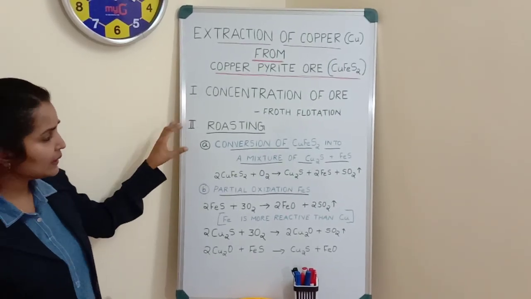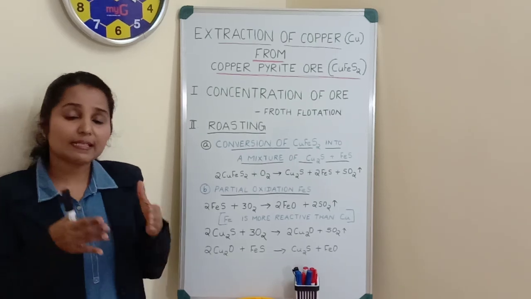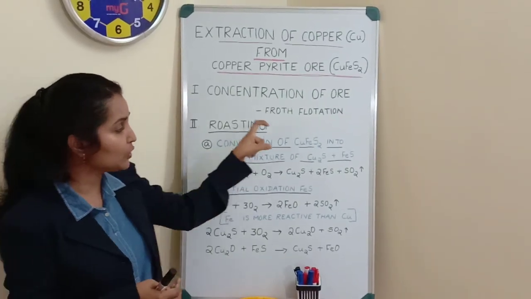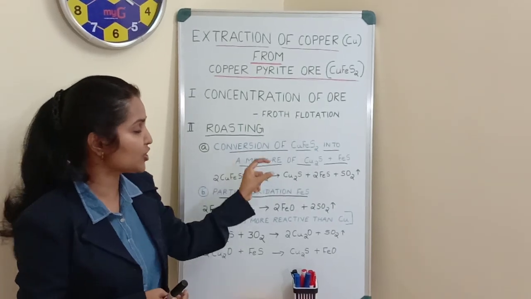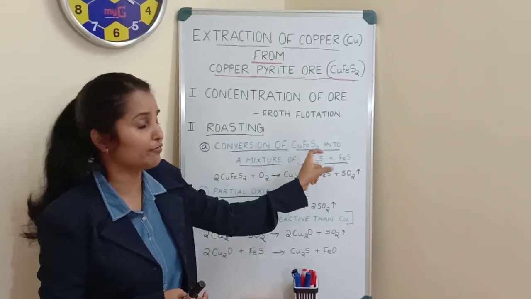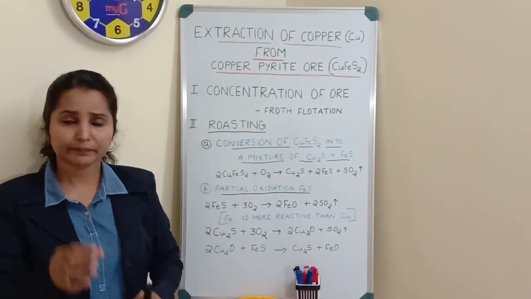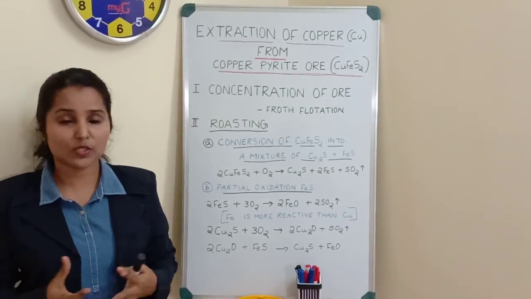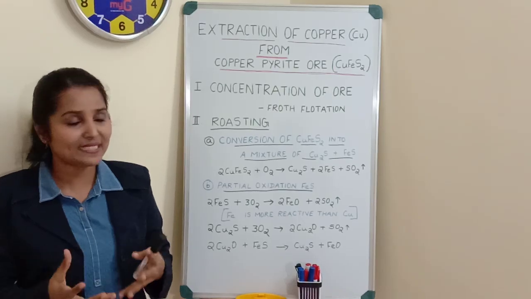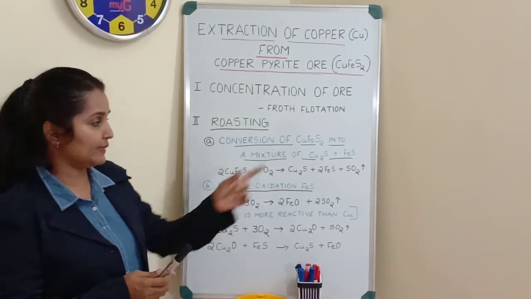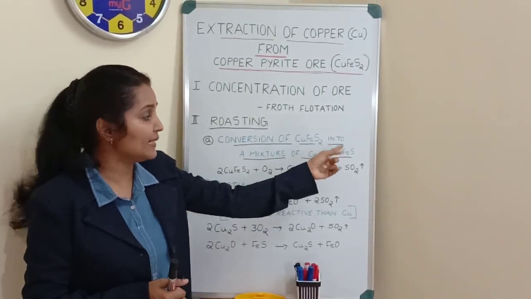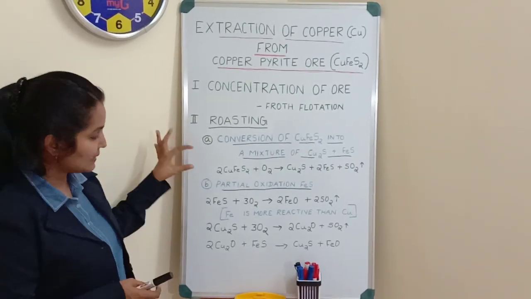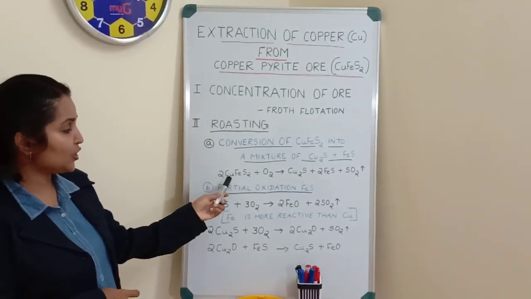In the first case, conversion of this copper pyrite, CuFeS2, into a mixture of cuprous sulfide and ferrous sulfide. That means the copper pyrite ore will be splitting into 2 different entities, that is cuprous sulfide and ferrous sulfide. So once it is formed, see, this is the reaction for that.